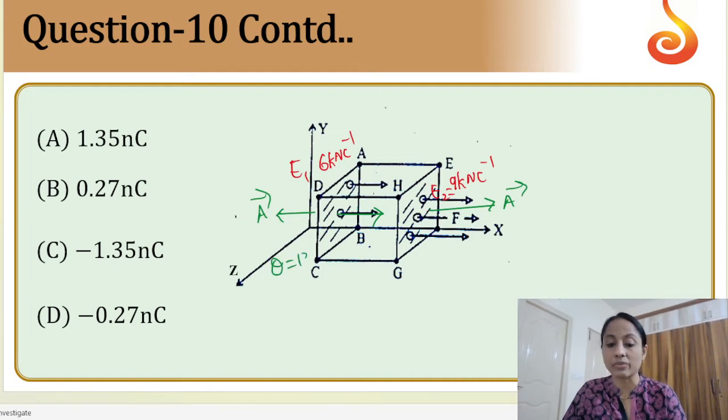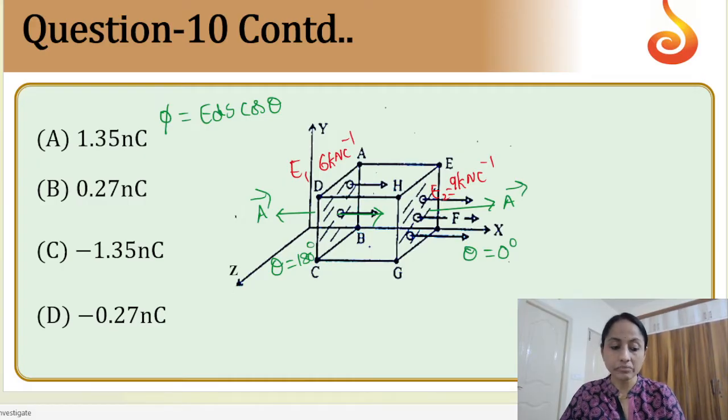So here theta value will be 180 degrees and here theta value will be 0 degrees, and the formula we are going to use is phi is equal to E ds cos theta. E dot ds, you can remember, E ds cos theta. ds is nothing but the area vector. So here we can calculate the charge. We need to calculate the charge. So we will equate this to be Q by epsilon naught.